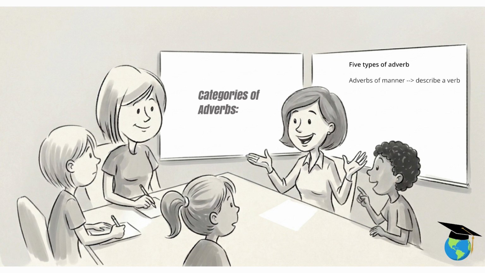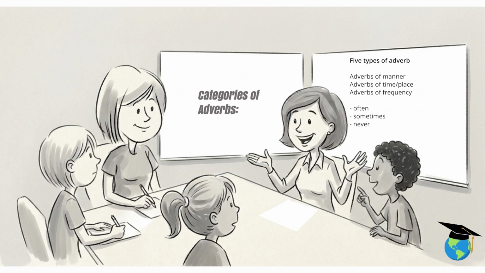Adverbs of manner describe a verb. They describe how someone does something. For example, fast, lazily, or well. Adverbs of time and place describe where or when something happens. For example, yesterday, here, or in 5 minutes. Adverbs of frequency describe how often something happens. For example, often, sometimes, or never.